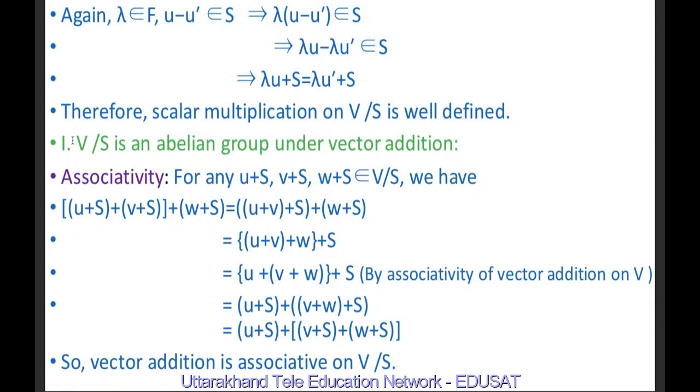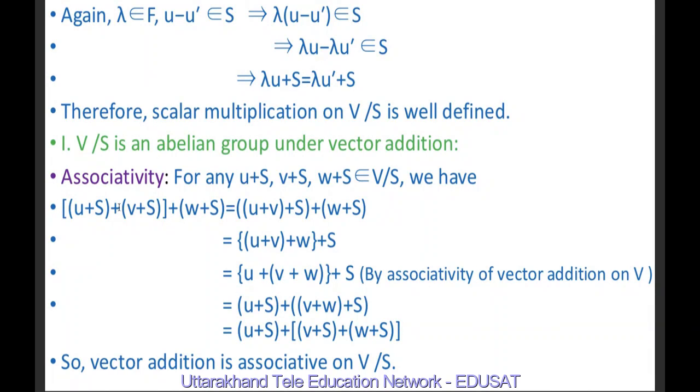So the first property, closure, is automatically satisfied by the definition of vector addition of V/S. Now associativity: let u + S, v + S and w + S belong to V/S.